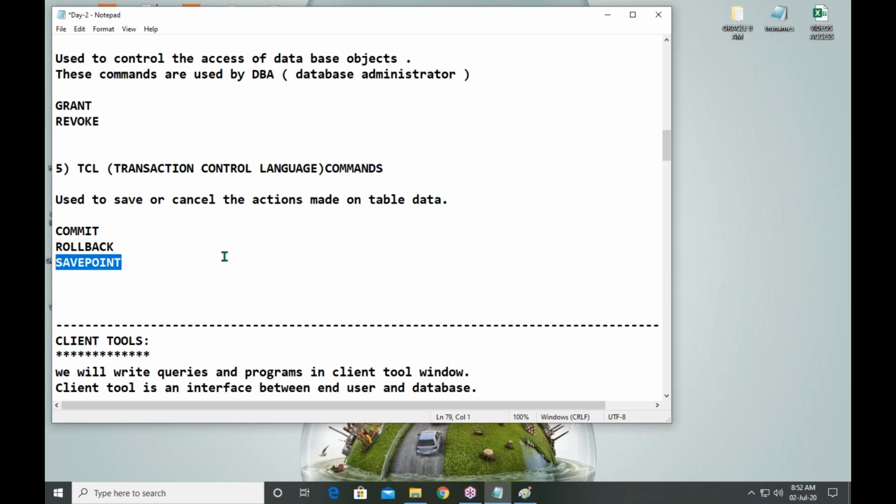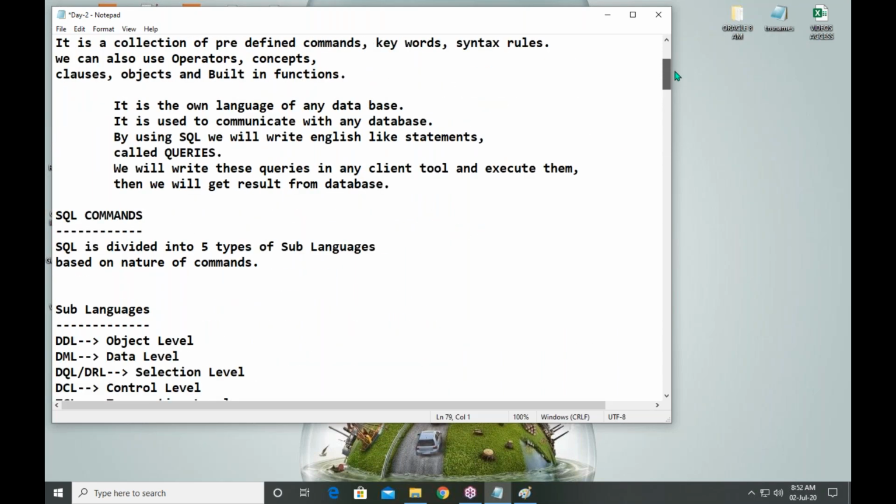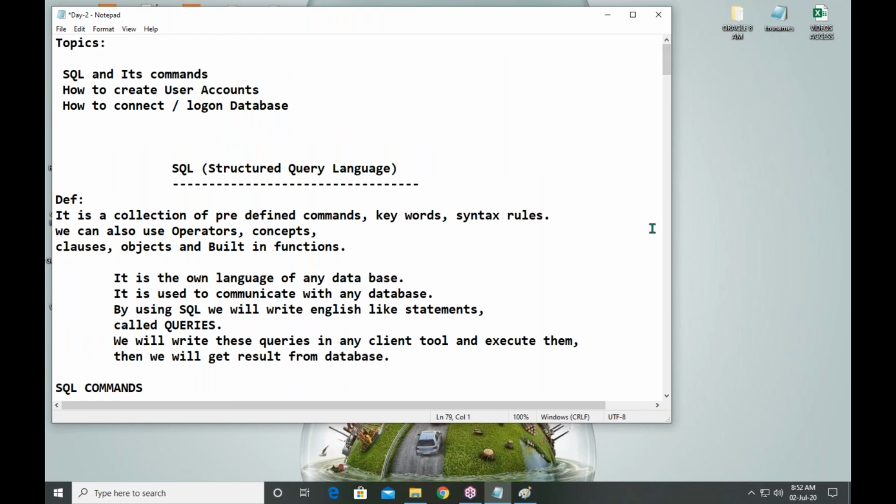Hope you understand. Okay, guys, this is about SQL and SQL commands. Each command will be discussed in detail in the subsequent classes. Yes, Harsha, I'm explaining that point only.